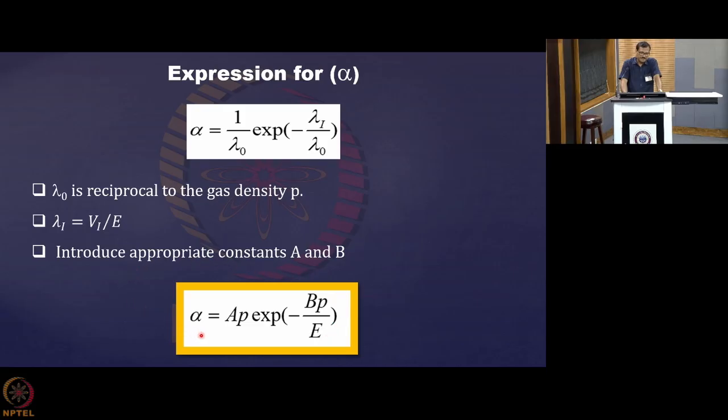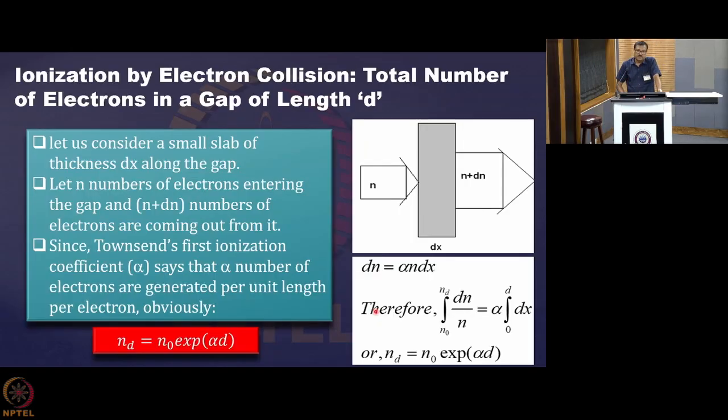So we get a very nice expression for alpha in terms of pressure and electric field, both of which can be estimated experimentally. That is the beauty of this equation.